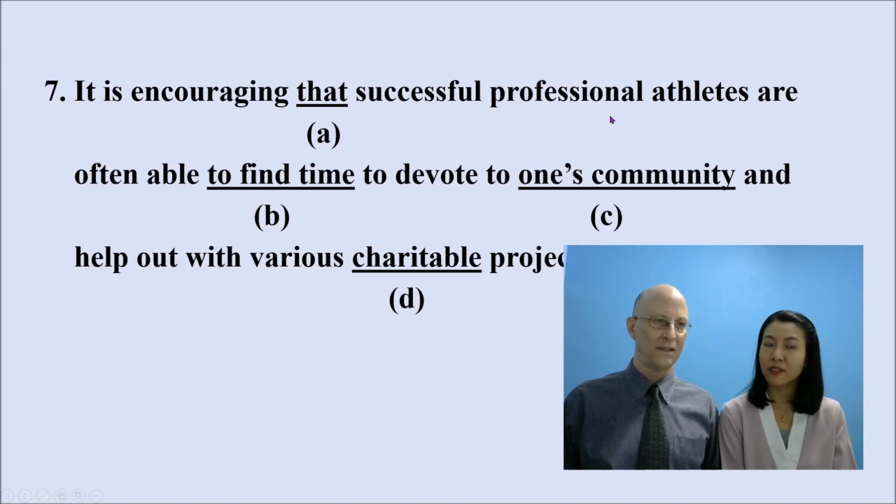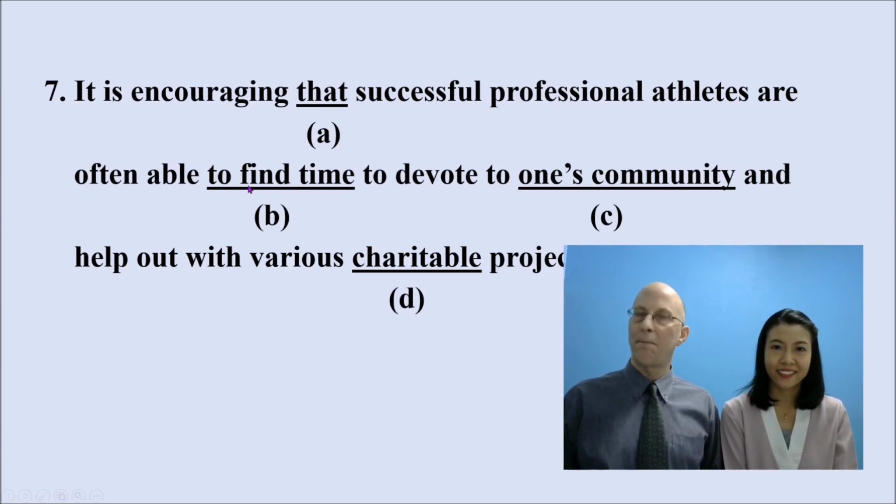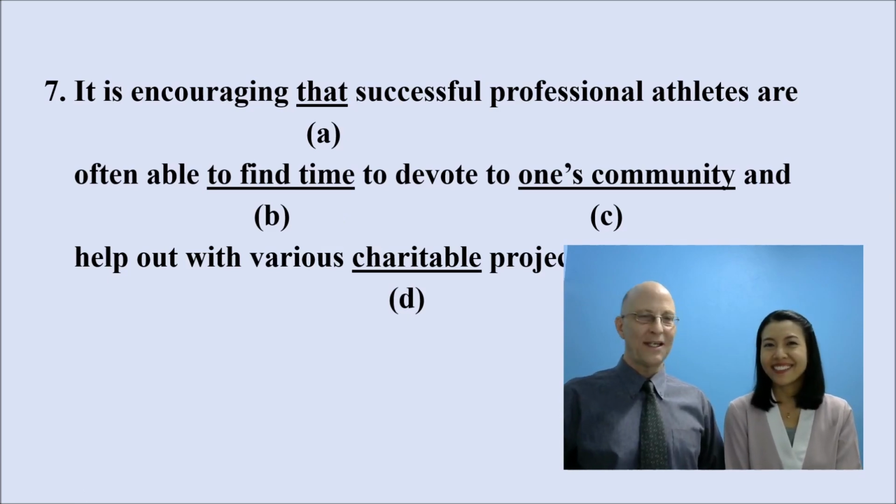Excellent. So this one is correct because I can see professional athletes, right? This is a noun, and then are is a verb. So that one is correct. All right, that looks good to us. For B, to find time, here we have an infinitive of purpose. What are they able to do? They're able to find time, and find time means make space in their schedule. So B is good. Okay, Yudee, what do you see for D here?